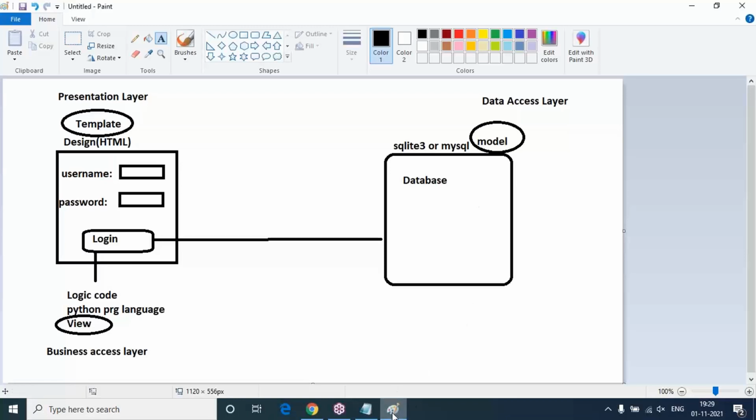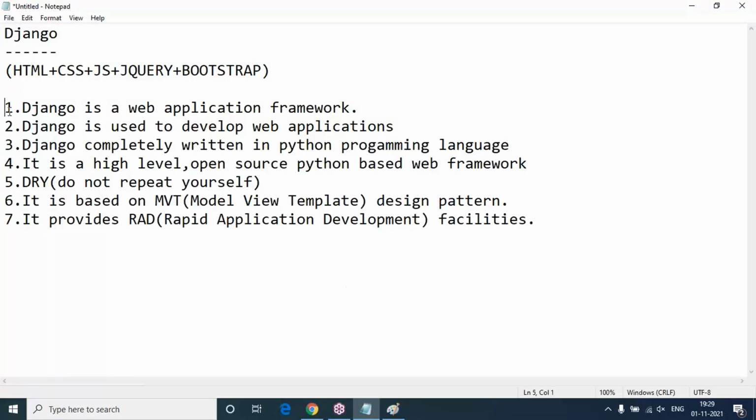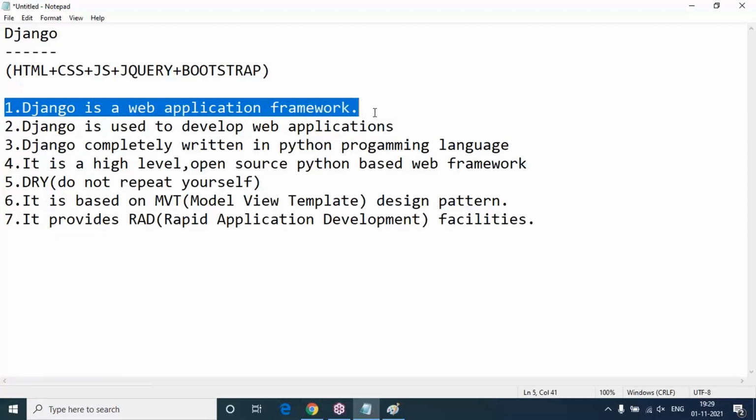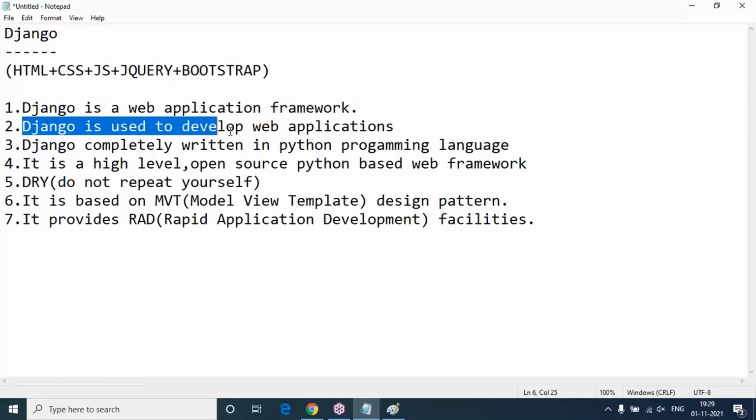This is a basic introduction of Django. Django is a web application development framework. It is used to develop web applications purely. Our concentration from now onwards is how to prepare web pages, what techniques are there, how to send data into an HTML web page, and how to store HTML web page data into the database. This kind of techniques we are going to learn.